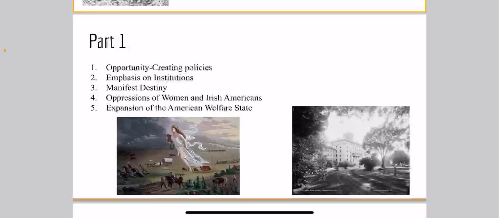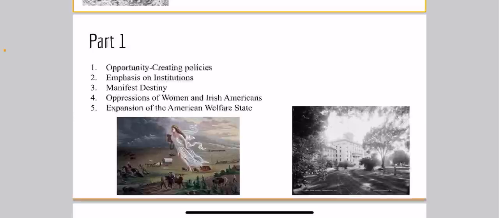In the early republic, America witnessed the emergence of opportunity creating policies like the Homestead Act of 1862. These policies allowed individuals to claim land and forge new lives, underpinning our westward expansion.